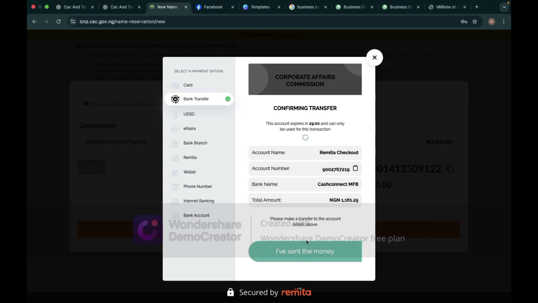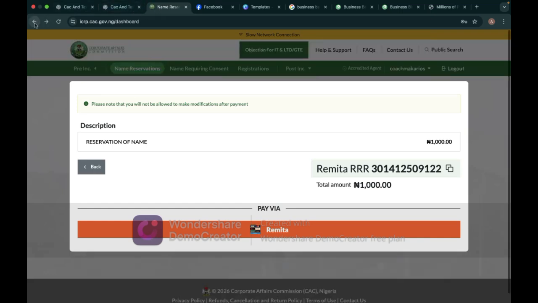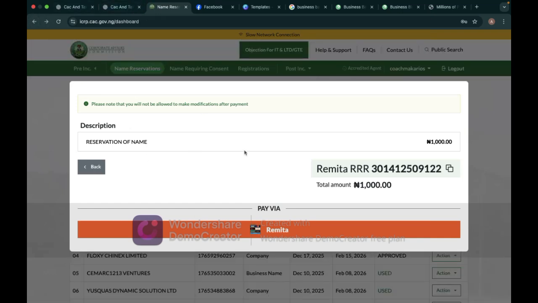It will even still load and show you on the screen the name has been approved. This is your availability code. Name reservation for business name now gets approved immediately. Then you get the availability code. So now let's leave this place, so let me show you what it looks like. It won't bring you here. Once you see the availability code, you just click on go back, or you click on continue to filing.